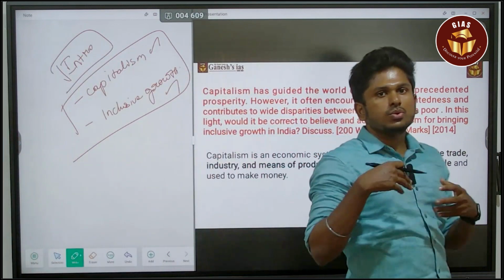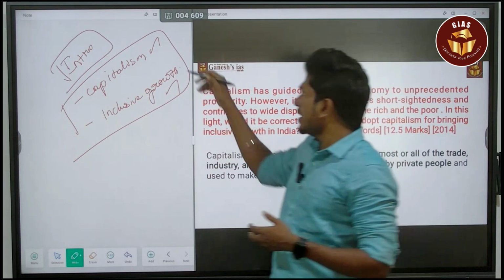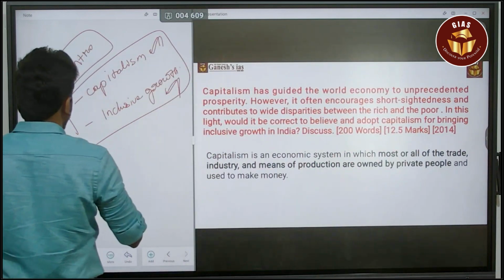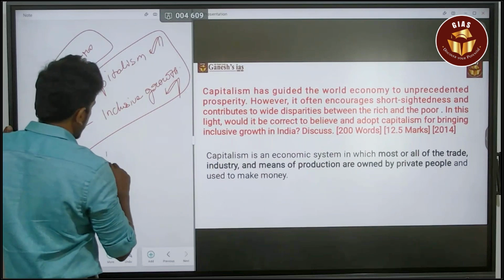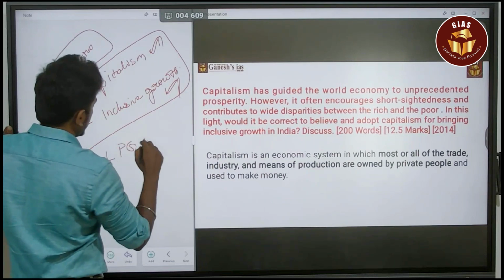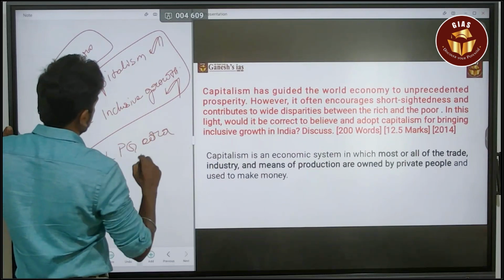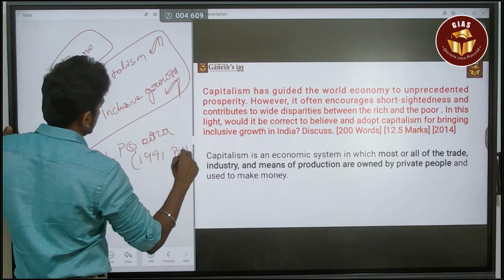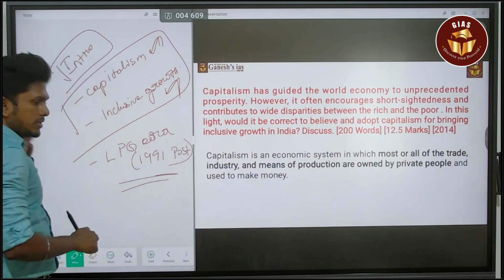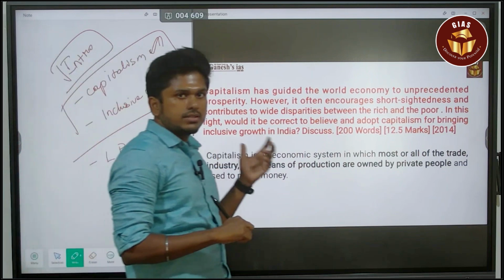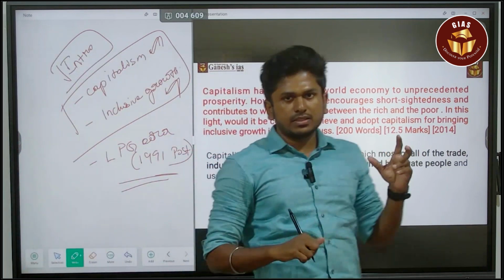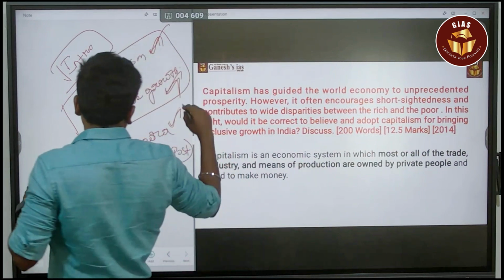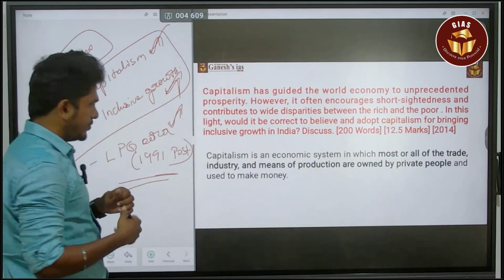So either you can say what is capitalism, or what is inclusive growth, or speak about the LPG era, post 1991. This is the way you have to address this question: first, an intro related to capitalism, inclusive growth, or post-1991 economic reform.